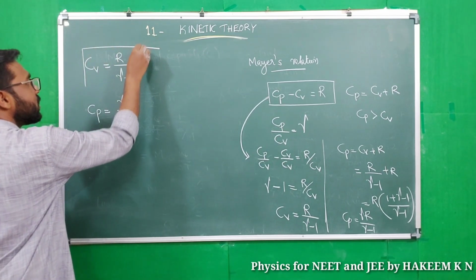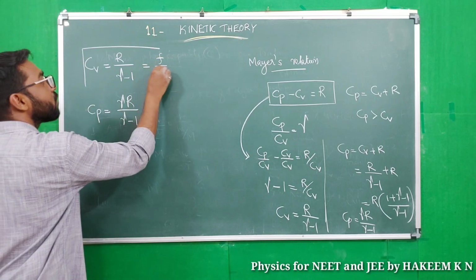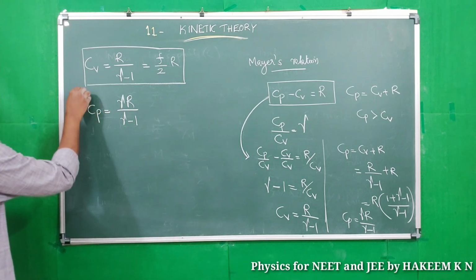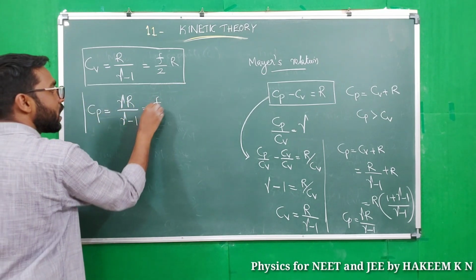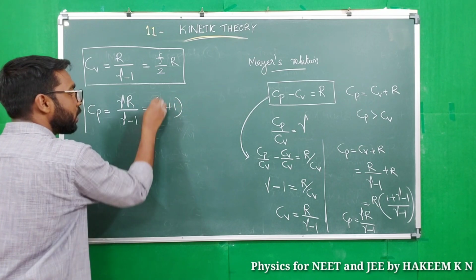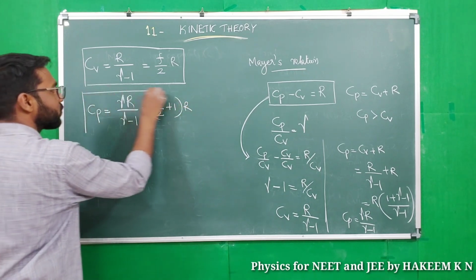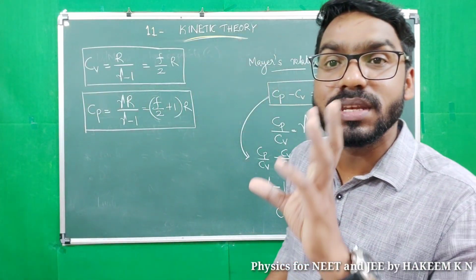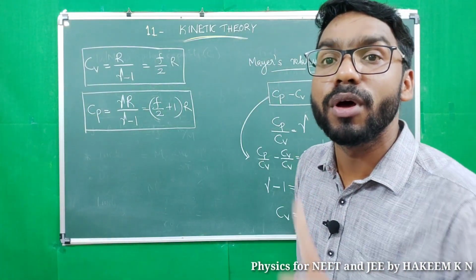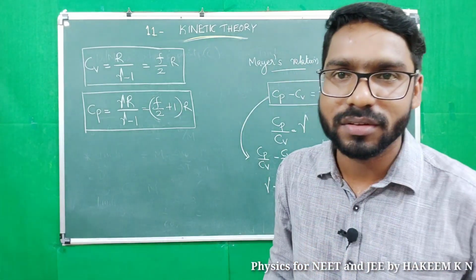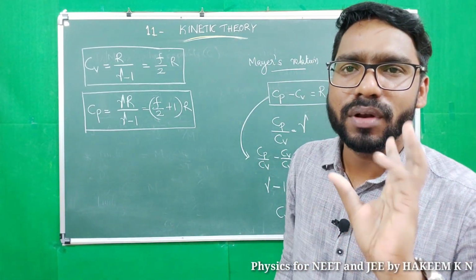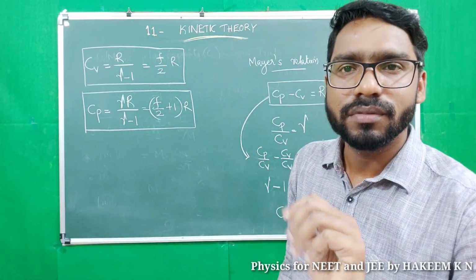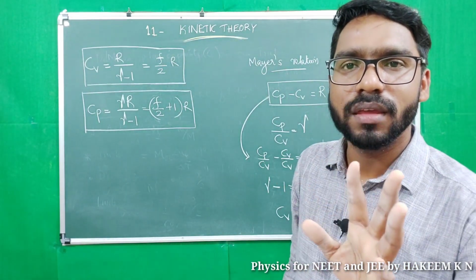And to find Cv, we can use one more equation, F by 2 R. And to find Cp, we can use F by 2 plus 1 into R. Why? What is specific heat capacity at constant volume for monoatomic? It is 3 by 2 R, right? And for diatomic, Cv equals 5 by 2 R. For diatomic, F equals 5. For monoatomic, F equals 3.